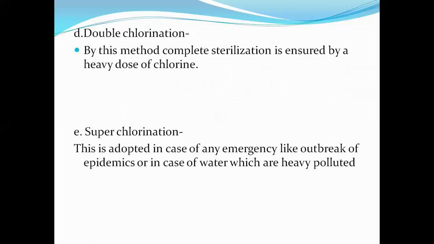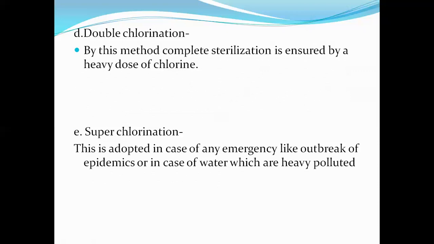After that, the fourth form of chlorination is double chlorination. Now see what is meant by double chlorination. By this method, complete sterilization is ensured by a heavy dose of chlorine. Now see, the meaning of double chlorination is in the name. Double means two times of extra chlorination.